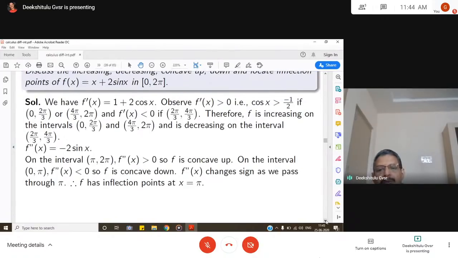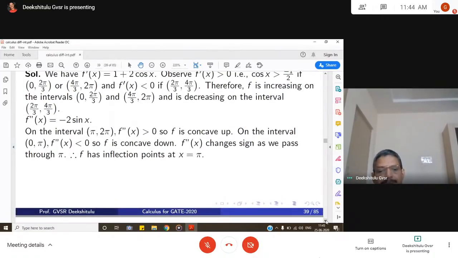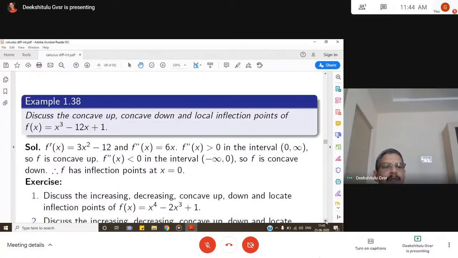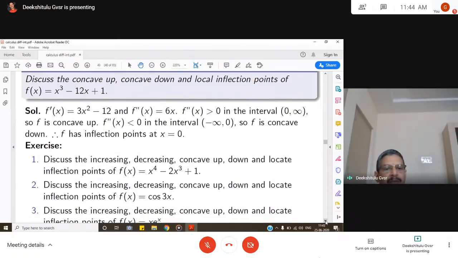You may also be asked to find the points of inflection. Discuss the concave down, concave up, and locate points of inflection. So f dash x is equal to 3x square minus 12, f double dash x is 6x, greater than 0 always, so it's always concave up in the interval 0 to infinity.